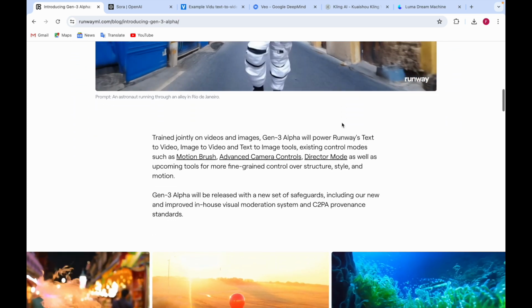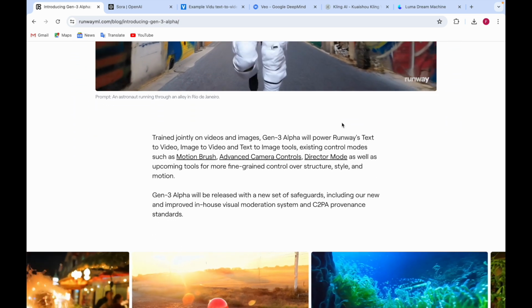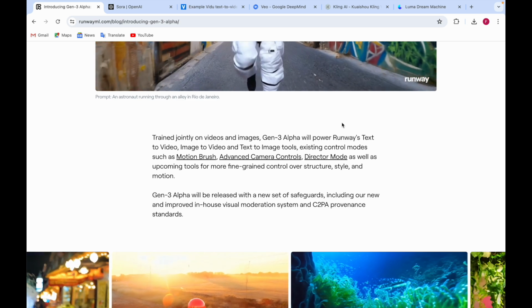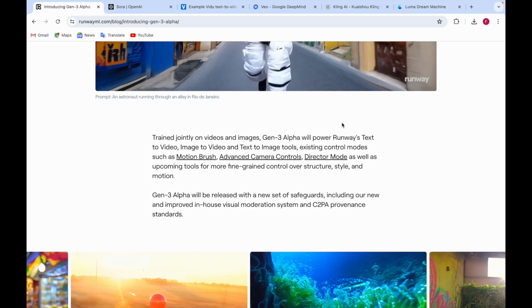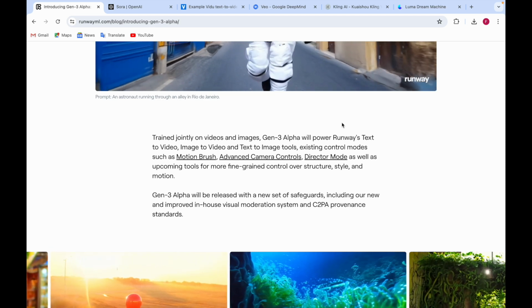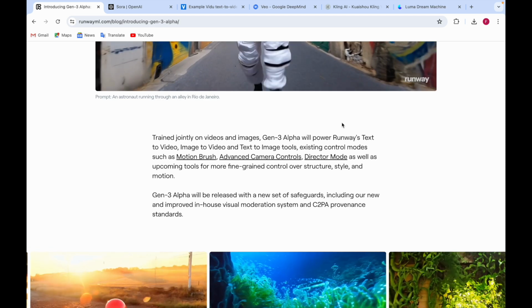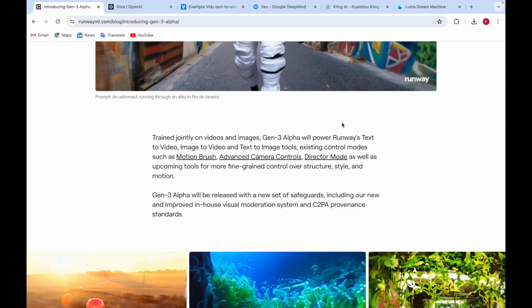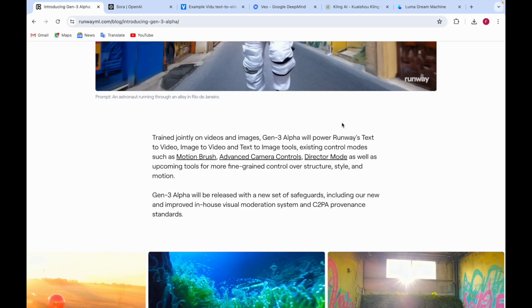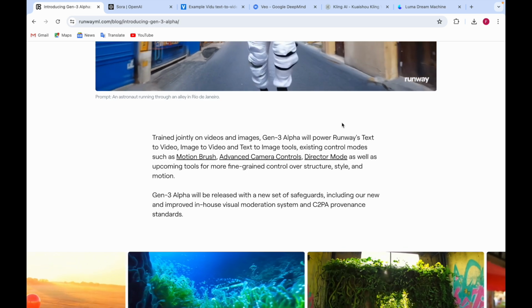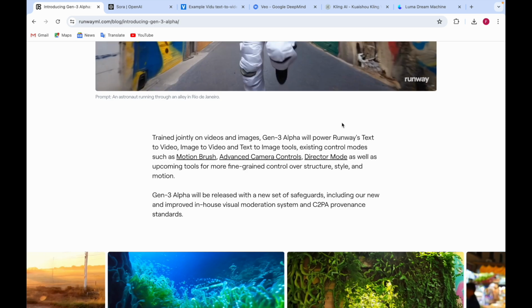And here it says it is trained jointly on videos and images. Gen 3 Alpha will power Runway's text to video, image to video, and text to image tools. They say that Gen 3 Alpha will power the text to video, image to video, and text to image tools, and also existing control modes such as motion brush, advanced camera controls, and director mode.